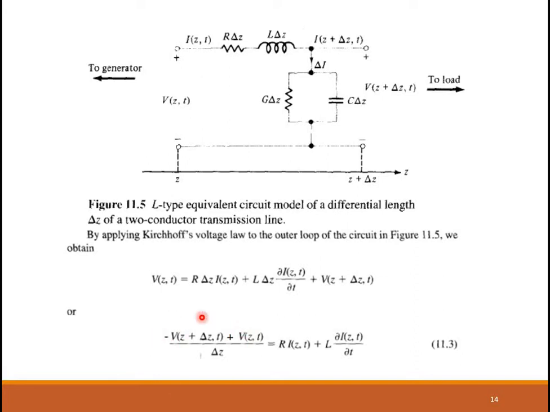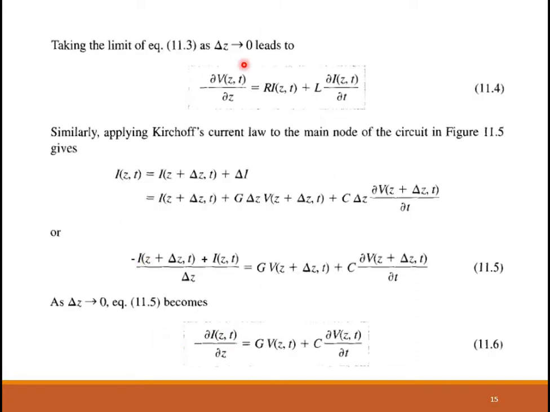So there is a negative sign outside in common. That negative sign is written here. Instead of writing delta v by delta z, I'm writing it in partial derivative form. The right hand side remains as it is. So that is how I get equation 11.4.